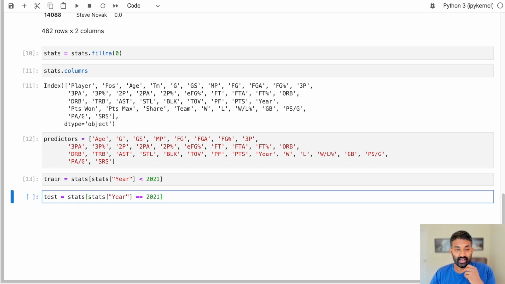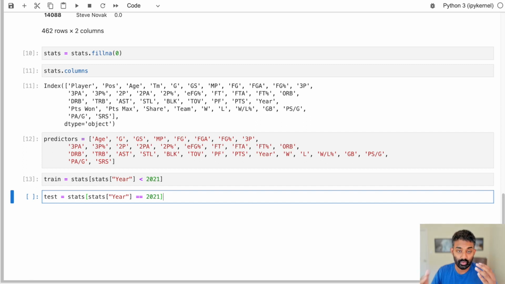So our data is actually temporal in nature. We have MVP voting data from 1991 through 2021. So you have to be really careful in a case like this not to test on data that is before data you're training on. For example, you don't want to train on data from 1995 through 2021 and then make predictions on 1994, because that's information the algorithm wouldn't have had if it was running in the real world.